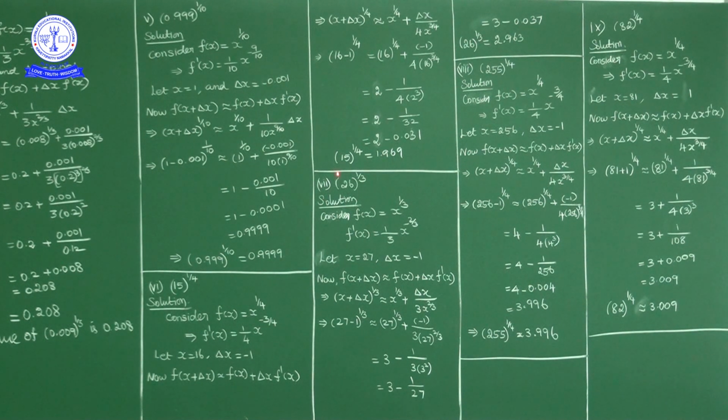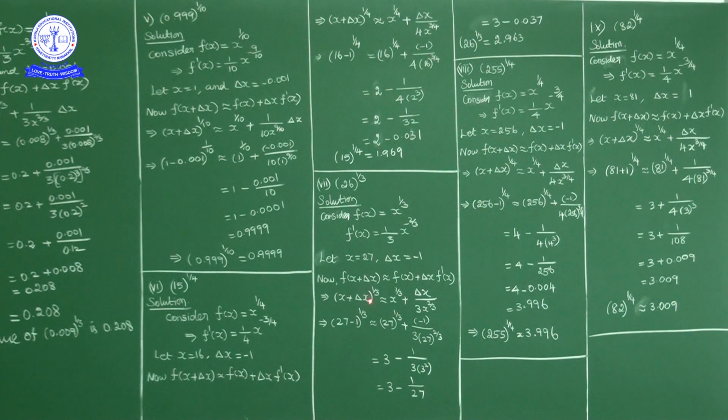Okay. Now for 26 power 1 by 3, what is a perfect cube number near to 26? 27, because the cube root of 27 is 3. So I'll consider x as 27, delta x as minus 1. Okay. Now using f of x plus delta x equivalent to f of x plus f dash of x into delta x. Okay.